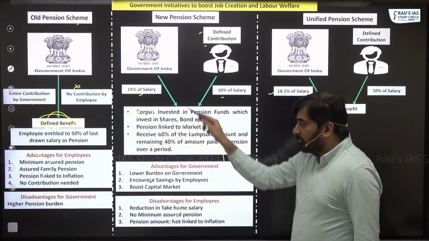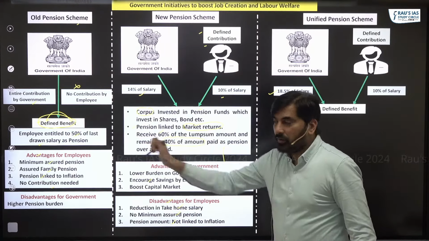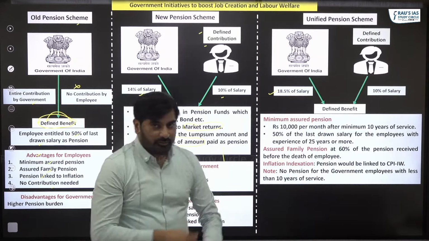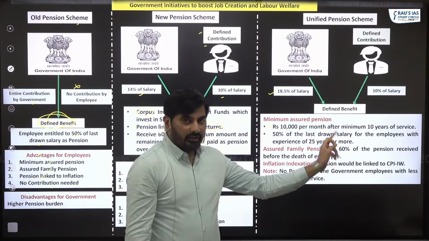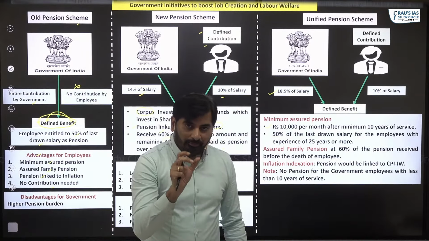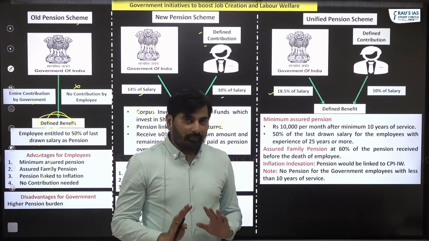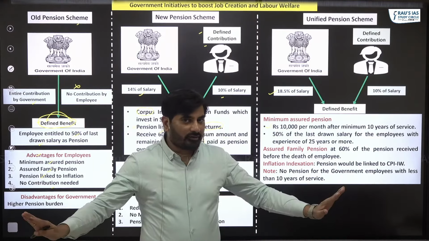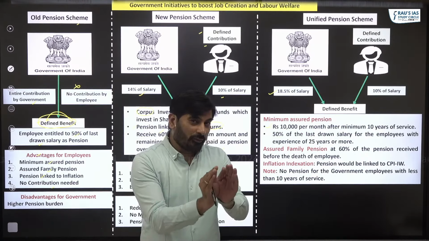But under the new pension scheme, there was no minimum assured pension. Minimum assured pension was under the old pension scheme. So this feature we have incorporated under the unified pension scheme, under which we have said rupees 10,000 per month will be the minimum assured pension for the government employees who have served for a minimum of 10 years. If I am a government employee and I have served for less than 10 years, I will not get any insurance under this. I should serve for a minimum of 10 years to get the minimum pension of rupees 10,000.